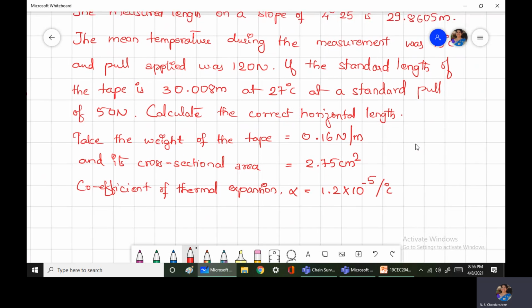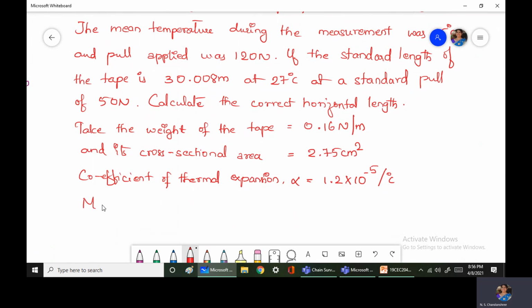And the last value is modulus of elasticity, E is equal to 2.05 into 10 to the power of 6 Newton per mm square.